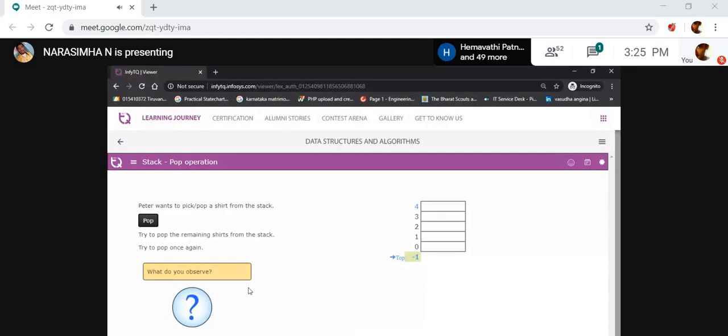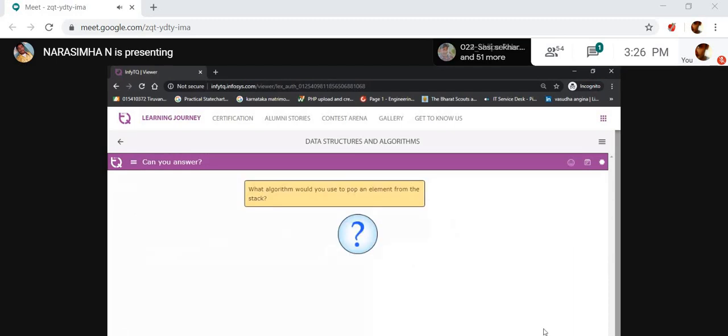What are those operations? There are only two: push and pop. Push first checks whether the stack is full or not. If the stack is full, it displays an error message. Otherwise, it increments top by 1 and inserts the data at the top position. For pop, it checks whether the stack is empty or not. If not empty, it extracts the top element and decrements top by 1.